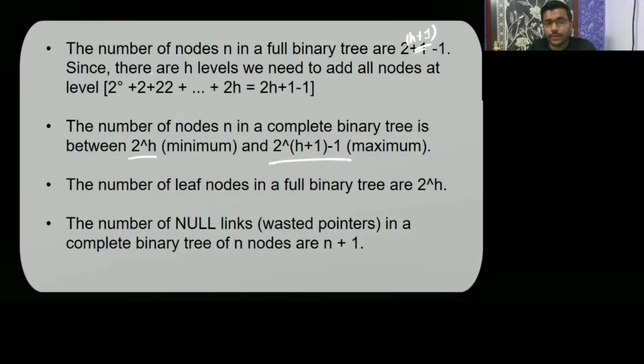Since there are h levels, we need to add all the nodes at 2 to the 0, then 2 to the 1, 2 to the power 2, then till 2 to the power h. So it's going to be 2 to the power h plus 1 minus 1. Understood?